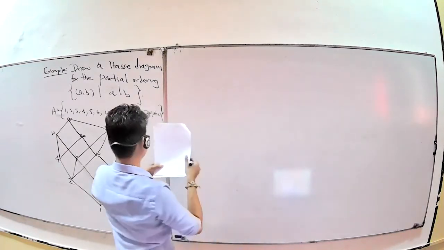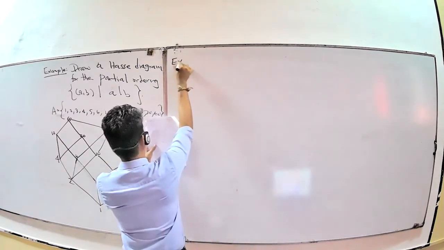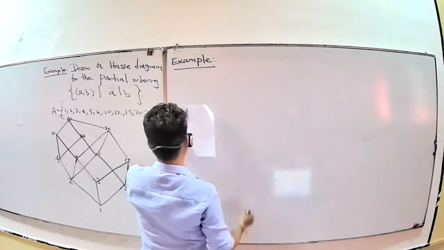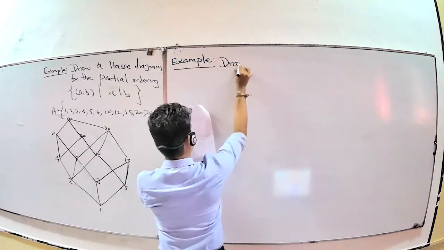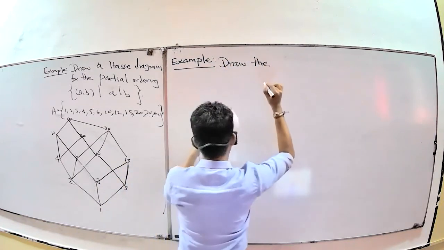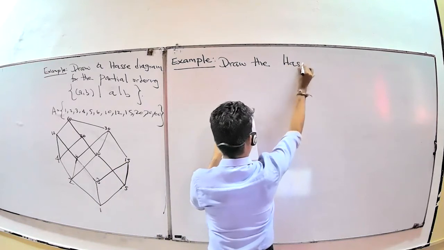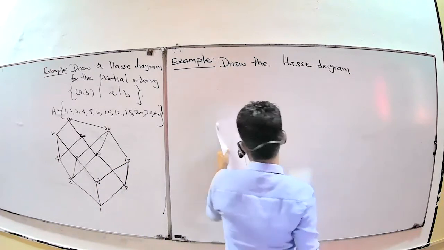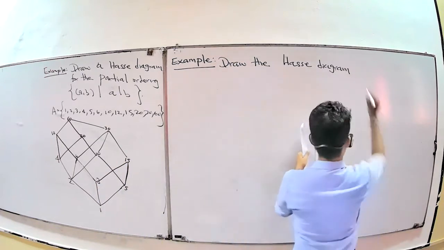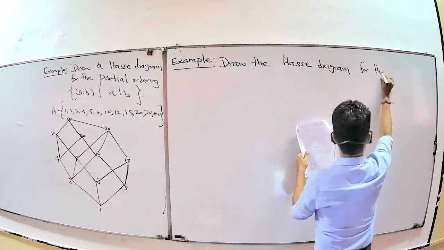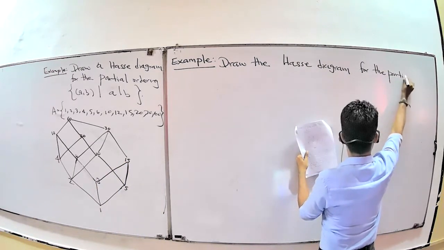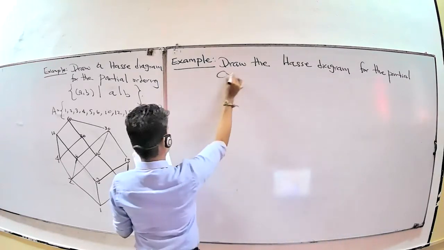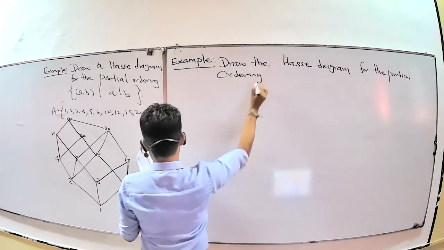For this example, draw the case diagram for the parcel ordering. This one.